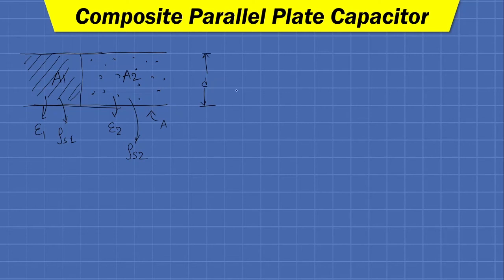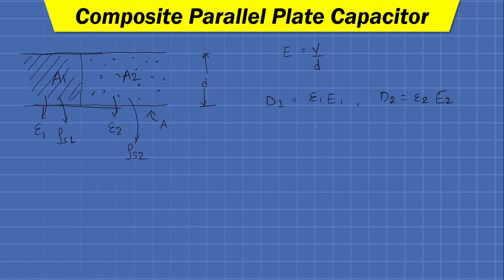So with these conditions, we are having E equals V by d. That is a valid equation for uniform field distribution. Okay, so we can write here D1 equals epsilon 1 E1, D2 equals epsilon 2 E2. This is also a very general relationship between flux density and field intensity.